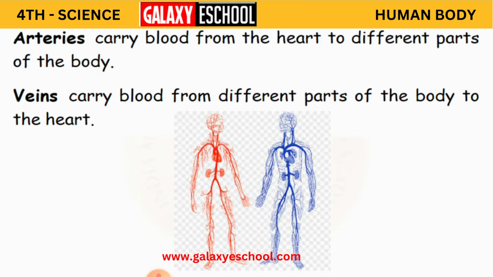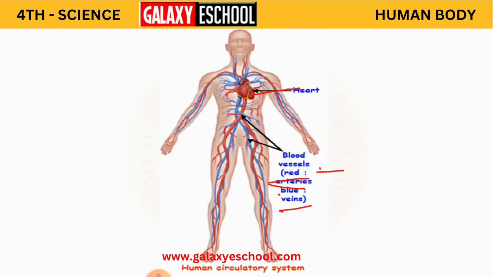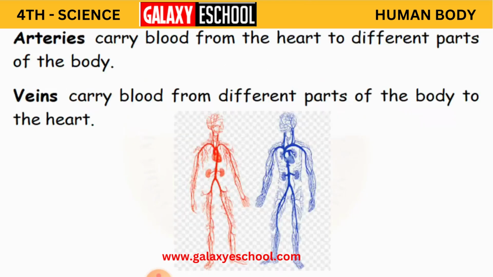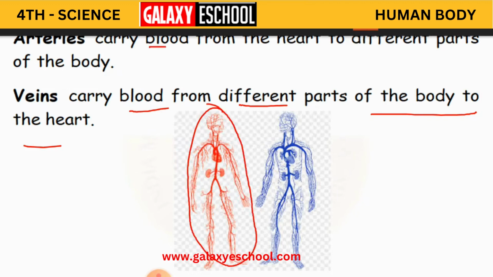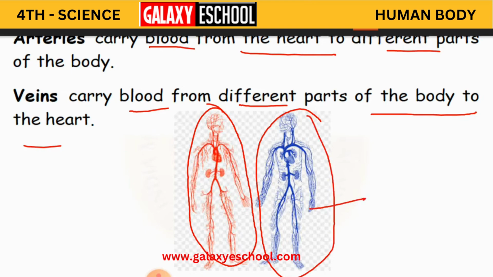Clear? And these arteries, what do they do? They carry blood from the heart to the different parts of the body. Again, veins, what do they do? These carry blood from different parts of the body to the heart. So these arteries, which are red in color, carry blood from the heart to the different parts of the body, and these veins carry blood from different parts of the body to the heart.